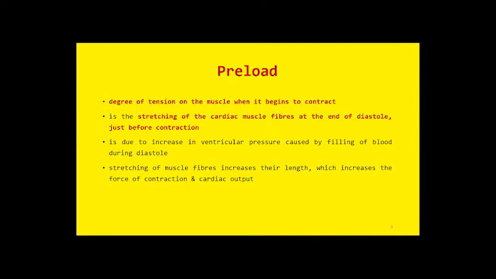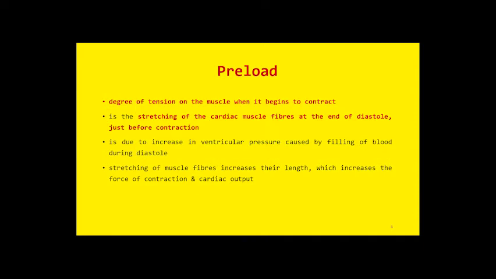This blood entering the right atrium will cause stretching of the cardiac muscle fibers. Hence, more calcium ions will be released. These calcium ions will cause greater force of contraction, and this increased force of contractility will cause greater cardiac output.